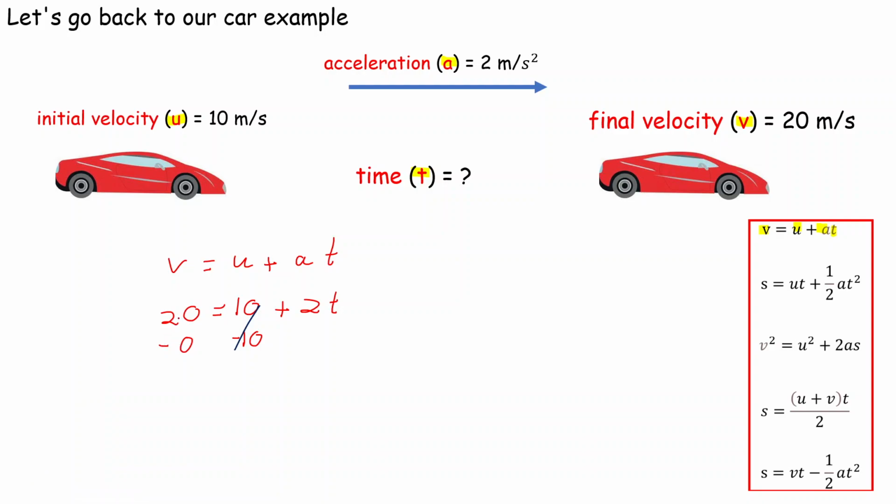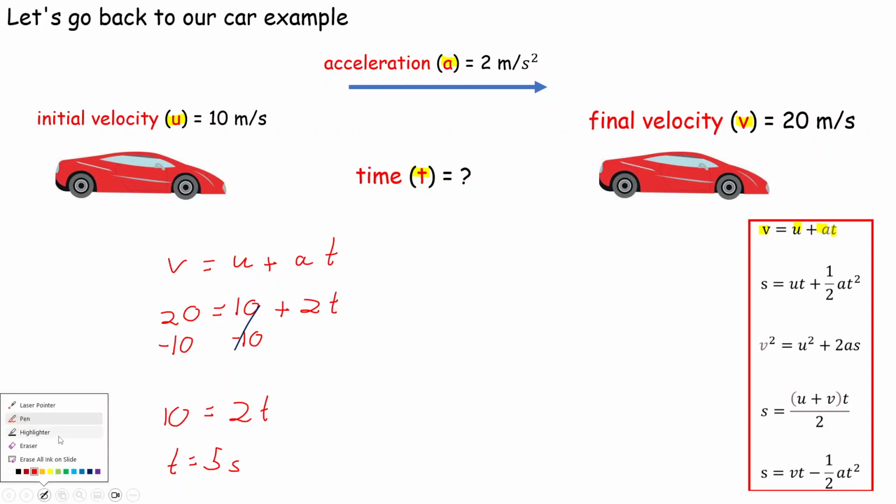Sorry, these don't cancel. We've got 20, 20 take away 10, which is equal to 10, is equal to, the 10s go, we've got 2T left over here. And then 2 times what is equal to 10, or T must be equal to 5. So your time is going to be equal to 5. And a unit for time, they will give it to you in a question, but it is seconds. So the time taken to accelerate from 10 meters per second to 20 meters per second is 5 seconds.